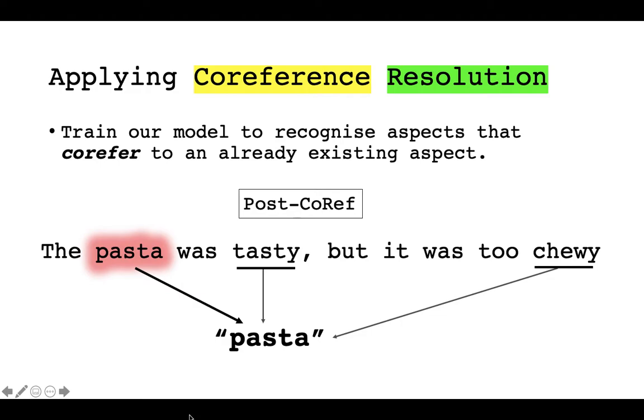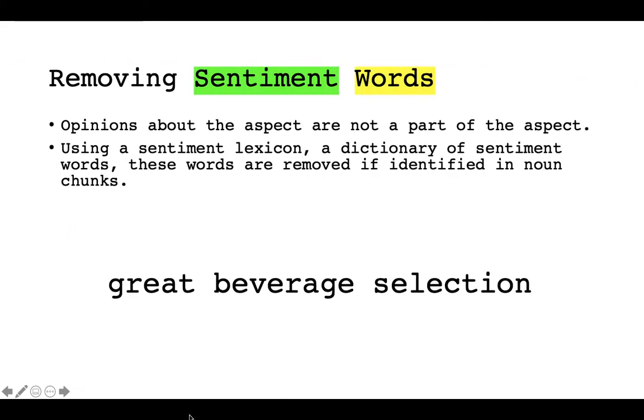To do so, we set up a blacklist of pronouns such as it, they, he, her, etc., and perform checks every time these pronouns are encountered. As a contingency plan, we evaluate the performance of our model with and without CoRef to diagnose problems and effects. Next, we remove all sentiment words from the noun chunks, as they are not actually a part of the aspect itself.